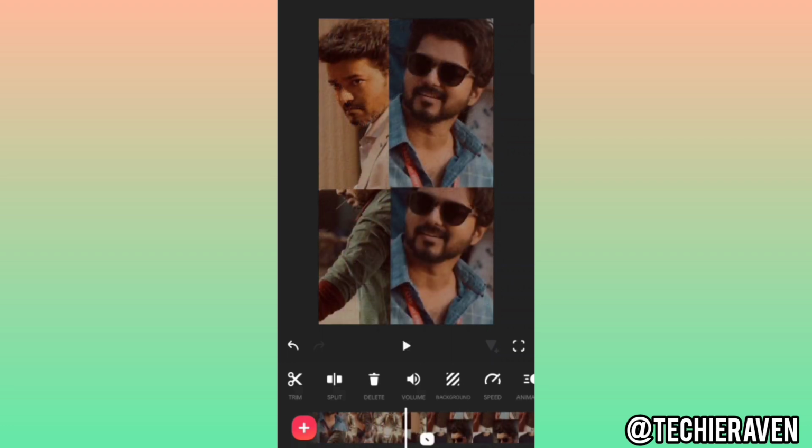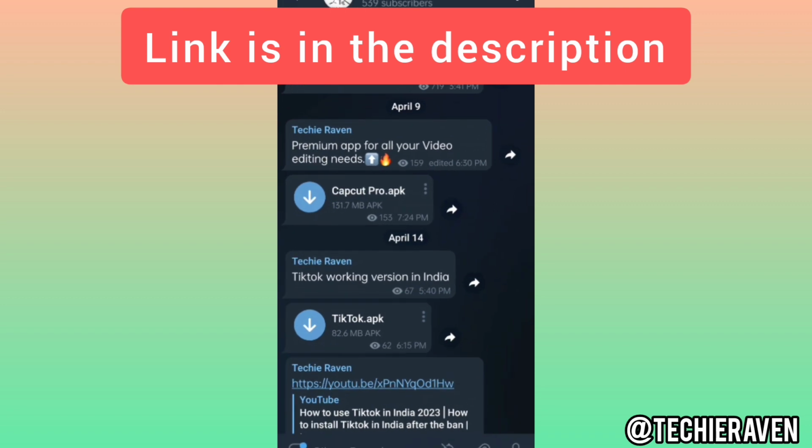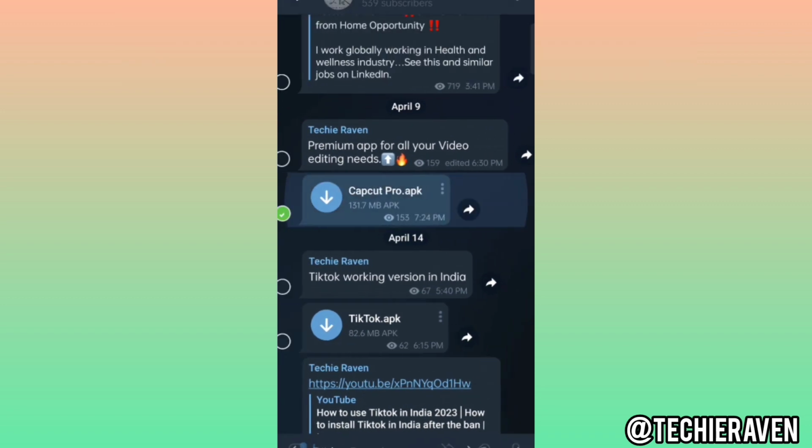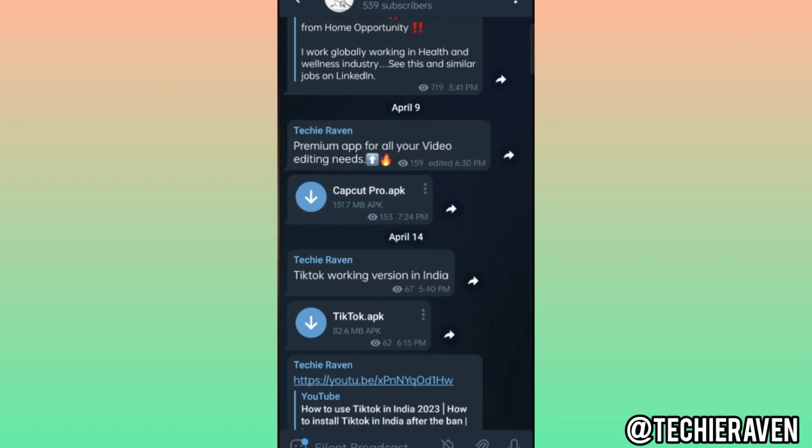In today's video, we are going to learn how we can make these trending Instagram reels using this effect. For that, we have to follow a few simple steps. The very first step we need to follow is to install this application, and for that you can visit our Telegram channel and join there to install this application.